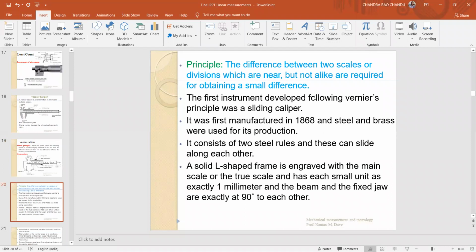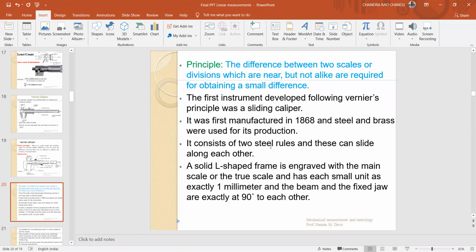Principle: the difference between two scales, that is the main scale and the vernier scale. The difference between the smallest division on the vernier and the smallest division on the main scale gives a smaller value, a smaller difference. The first instrument developed following the vernier principle is the sliding caliper, right? It was made of two steel rules. This is all about history.